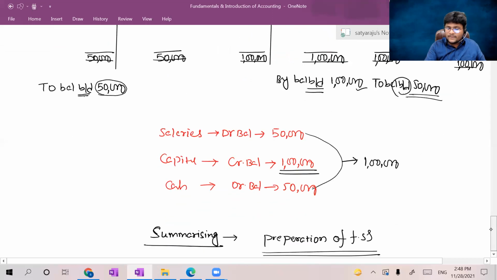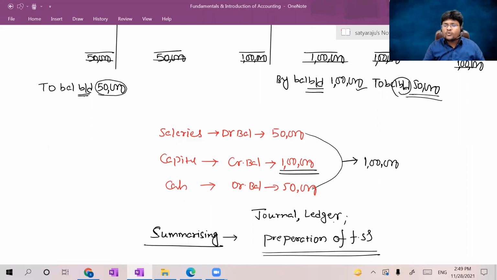But one thing, guys, before preparation of financial statements, that is, once you prepared the journal, after that, for knowing the summary of information, you prepared a ledger. After that, you are going to prepare the financials, right? Now, before preparation of financial statements, first you have to check whether all the recorded journal entries or all the posted journal entries in the ledger contain any arithmetical errors. If they contain any errors, then financial statements will not show the true and fair view.